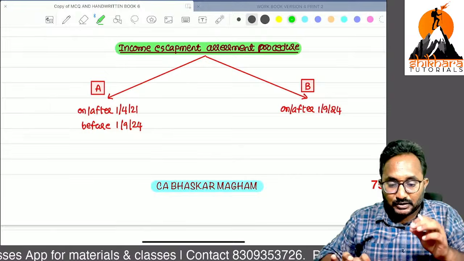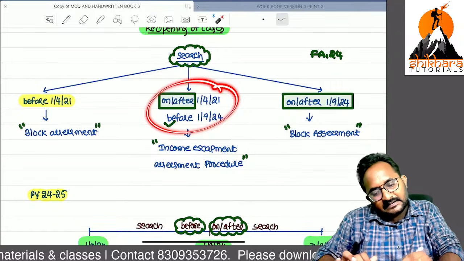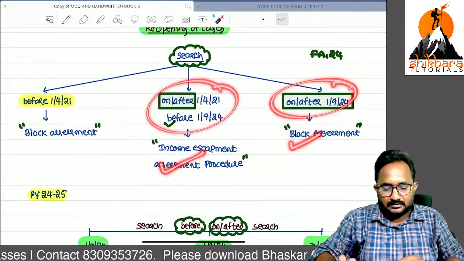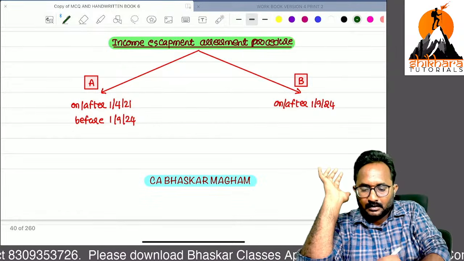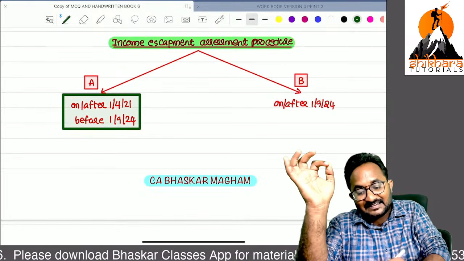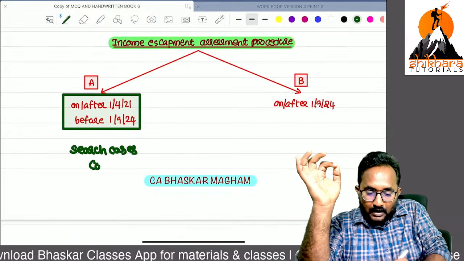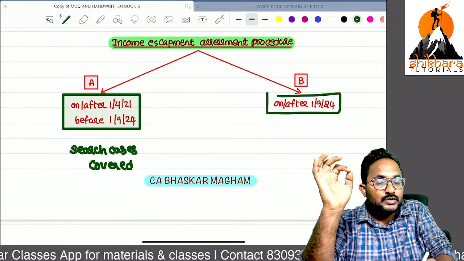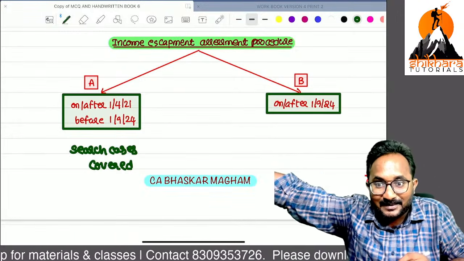Sir, is there any change to that income escapement assessment procedure? Yes. In this period, search cases are also covered in this, but after that, search cases are not covered. So that's why we have to discuss in two ways. Before this date, search cases are also covered here. But on or after 1/9/2024, search cases are covered under block assessment.